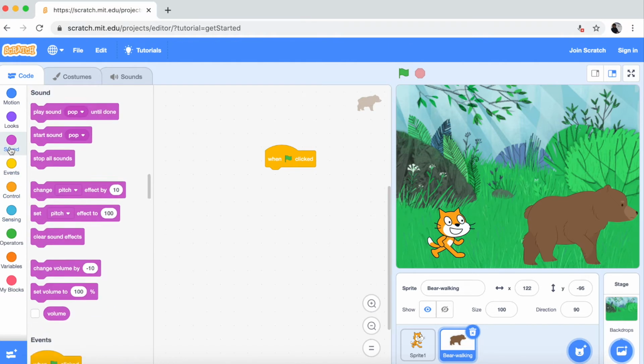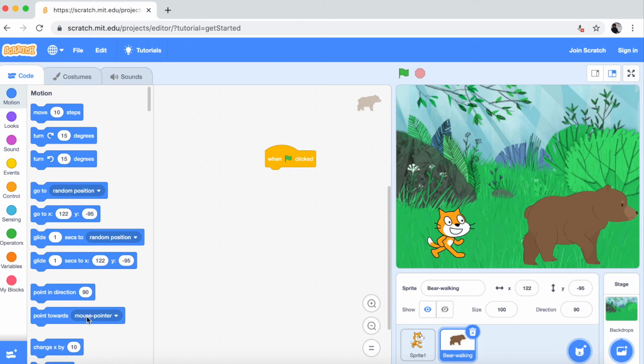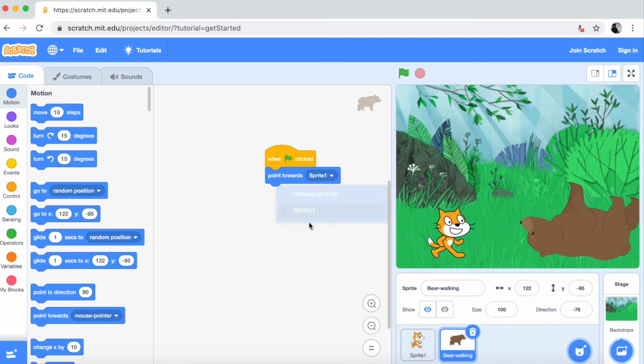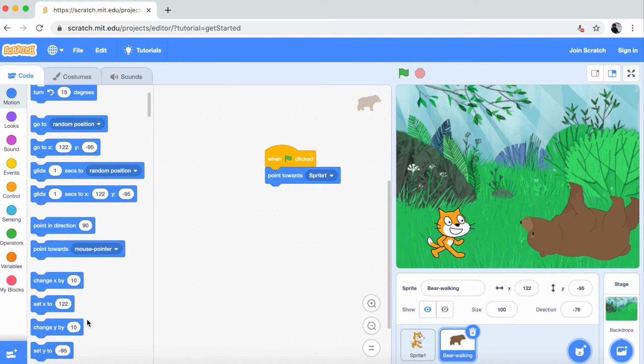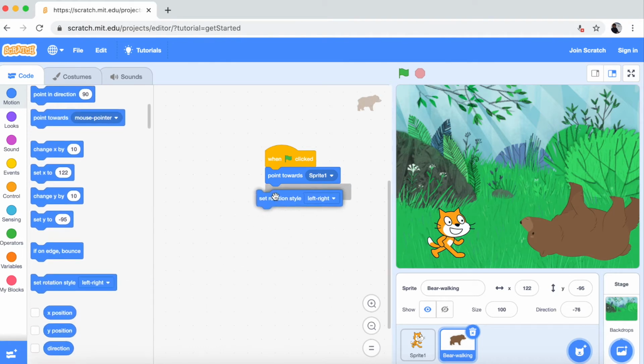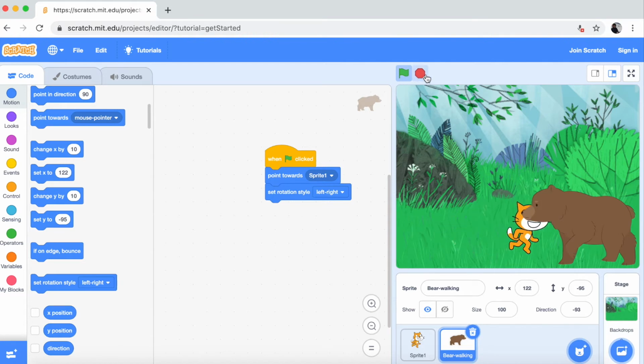Go to motion, point towards Sprite 1, and then the set rotation style should be left to right. Yeah. Okay, so now it's correct.